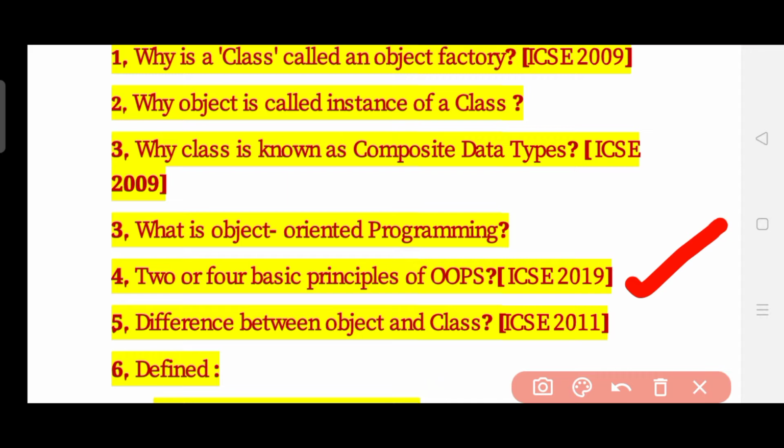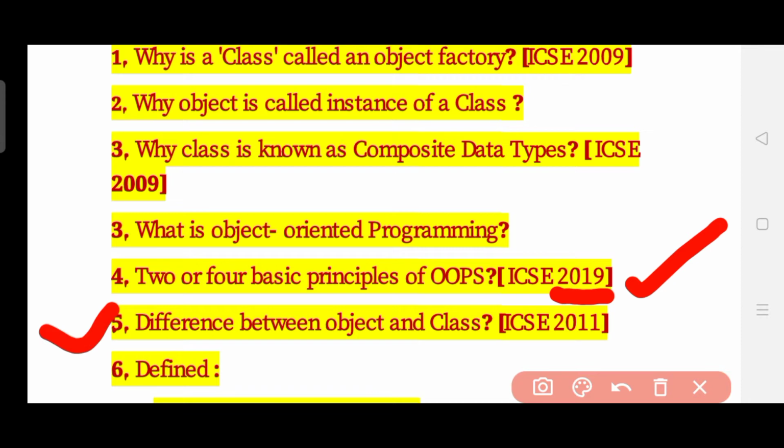You may get that you need to answer 2 basic principles, or sometimes you may need to give the 4 basic principles of object oriented programming. Okay, it was specifically asked in the year 2019, as you can see. Let's head toward the next question.